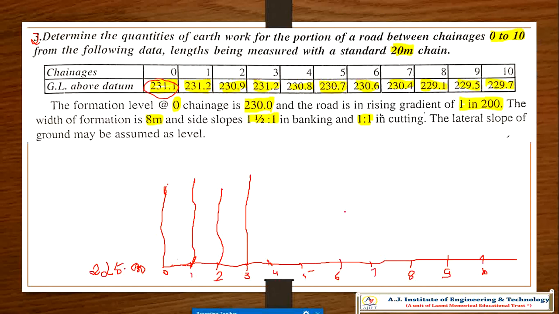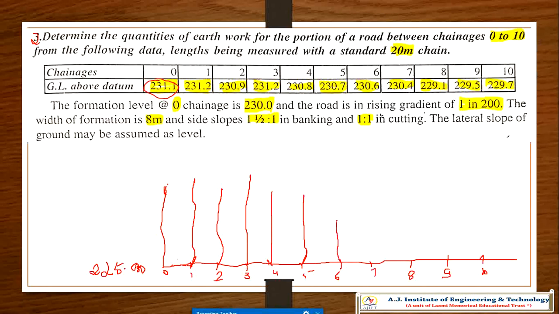Again 230.8, a little below this. 230.7, again a little below. 230.6, again a little below.